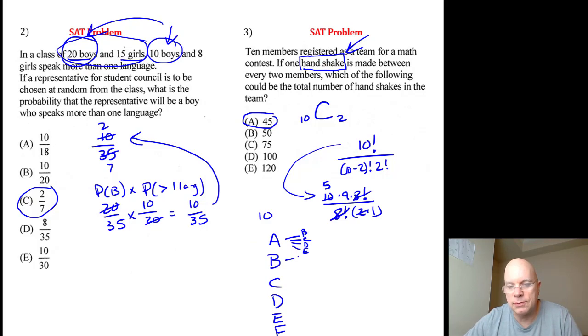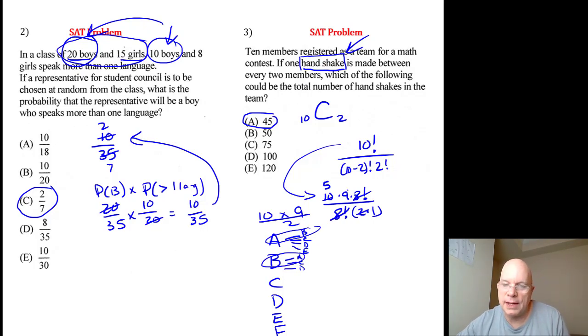Bill could shake hands with Annette. Bill's not going to shake hands with Bill. That would be odd. But Bill could shake hands with Craig or Donna, and so on. In other words, once you pick a person, there are 10 people to choose from. Who they shake hands with would be 9 choices, because they're not going to shake hands with themselves. And then we would divide that by 2, because you're going to have pairs like this: Annette, Bill, Bill, Annette.